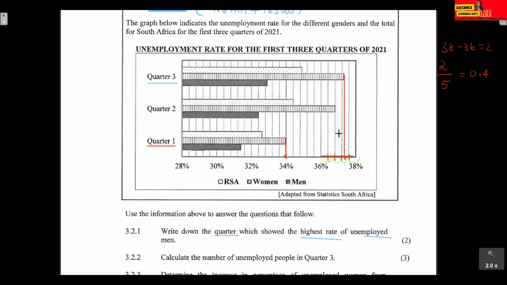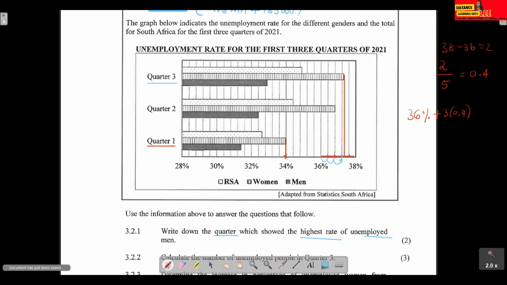Now to determine this value there, we already know that we take 36% and add to it. So 36 plus 1, 2, 3, you can just say 3 times 0.4, because that puts us on that mark there. However, we still need to account for that small section there.